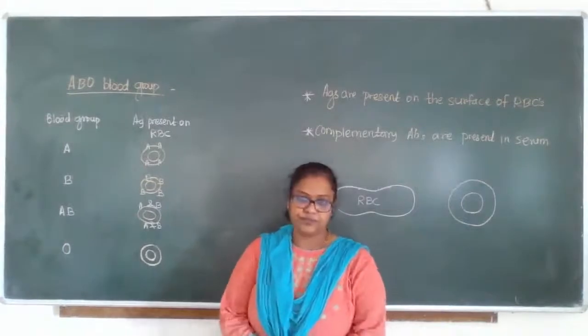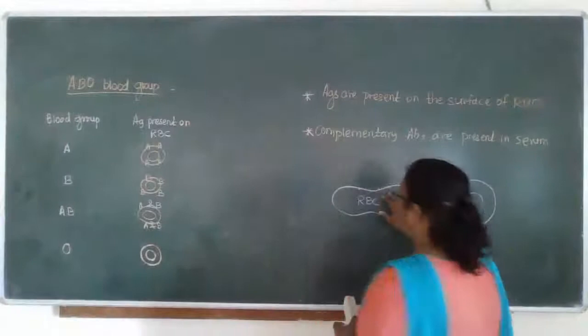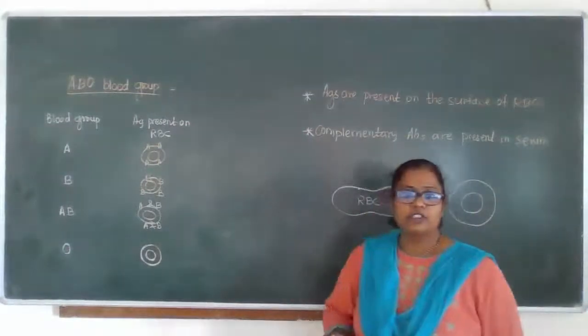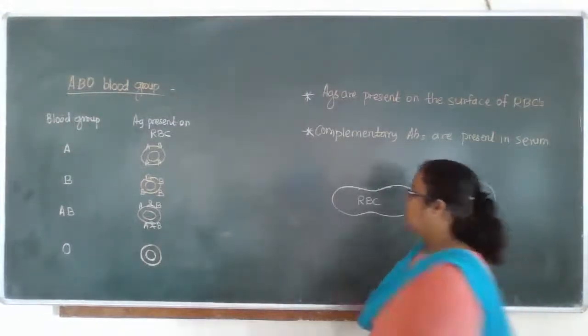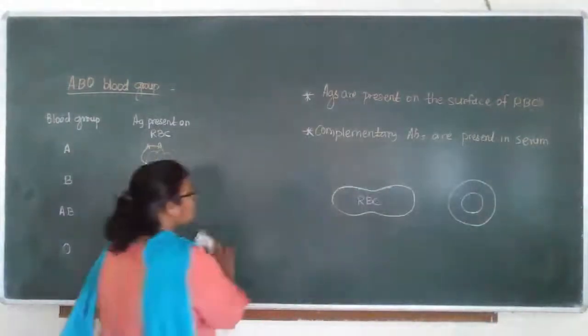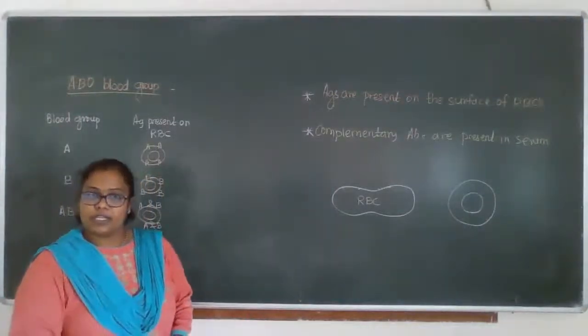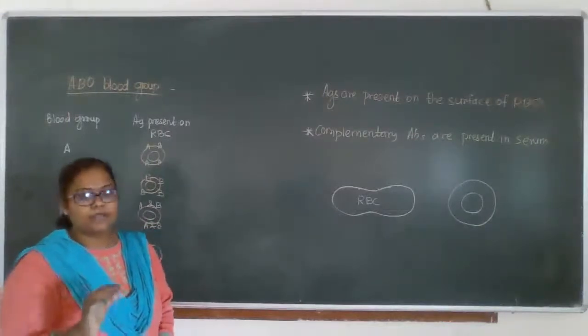So listen carefully. This is our RBC. We are just dealing with how these antigens come on the surface of the RBC. Clear? At the very first time, when the RBCs get formed during hemopoiesis, that means during blood formation, erythropoiesis took place, right?